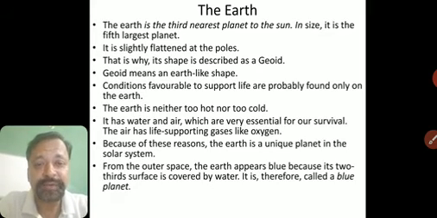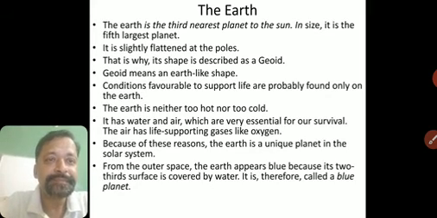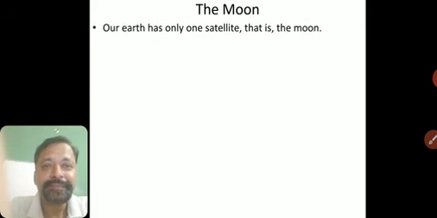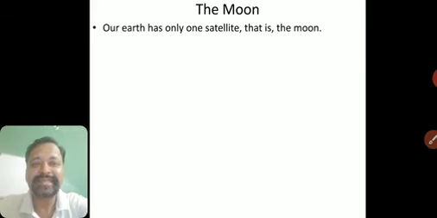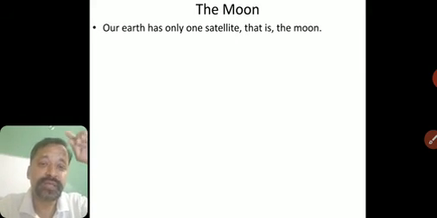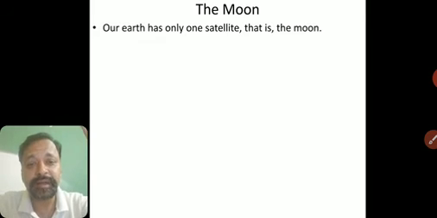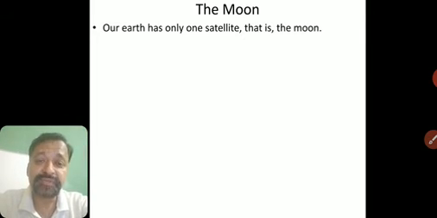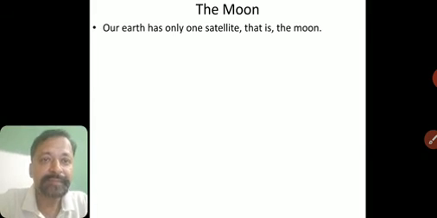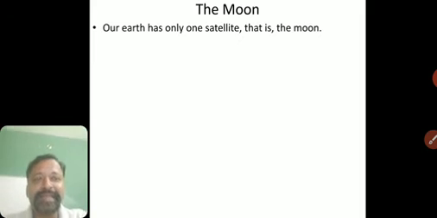Now we'll see satellites. What is a satellite? Moon. Moon is our satellite. So our Earth has only one satellite, that is the Moon. If you remember, in the solar system we had seen all the features of different planets. Some have 2 moons, some have 16 moons, some have 12 moons. We have discussed all this, and we have to remember that our Earth has only one satellite, that is the Moon.